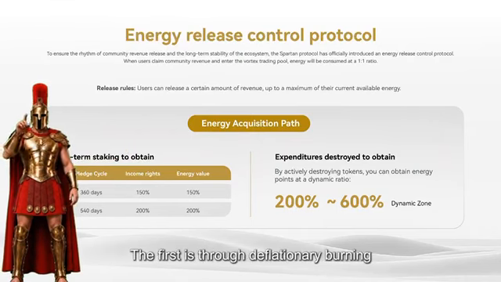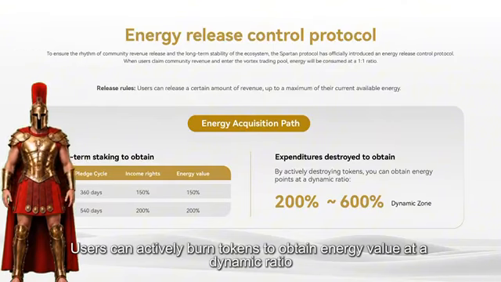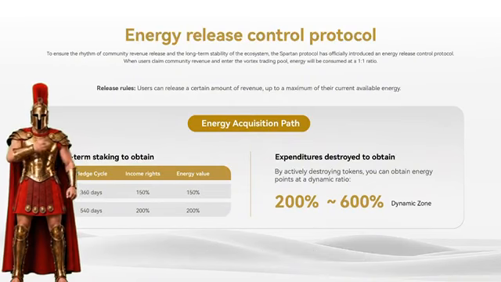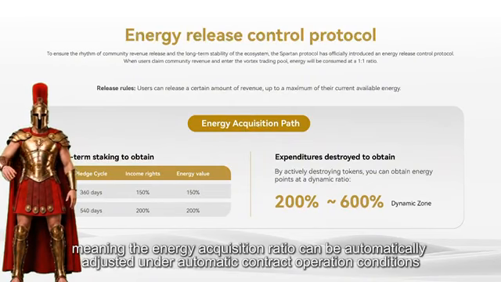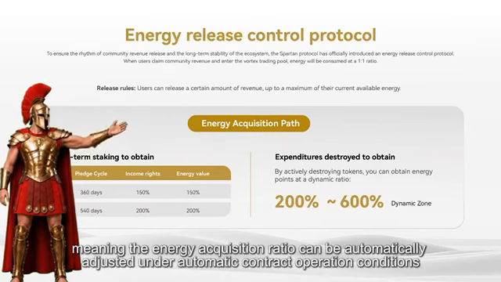The first is through deflationary burning. Users can actively burn tokens to obtain energy value at a dynamic ratio. The dynamic range is 200% to 600%, meaning the energy acquisition ratio can be automatically adjusted under automatic contract operation conditions.